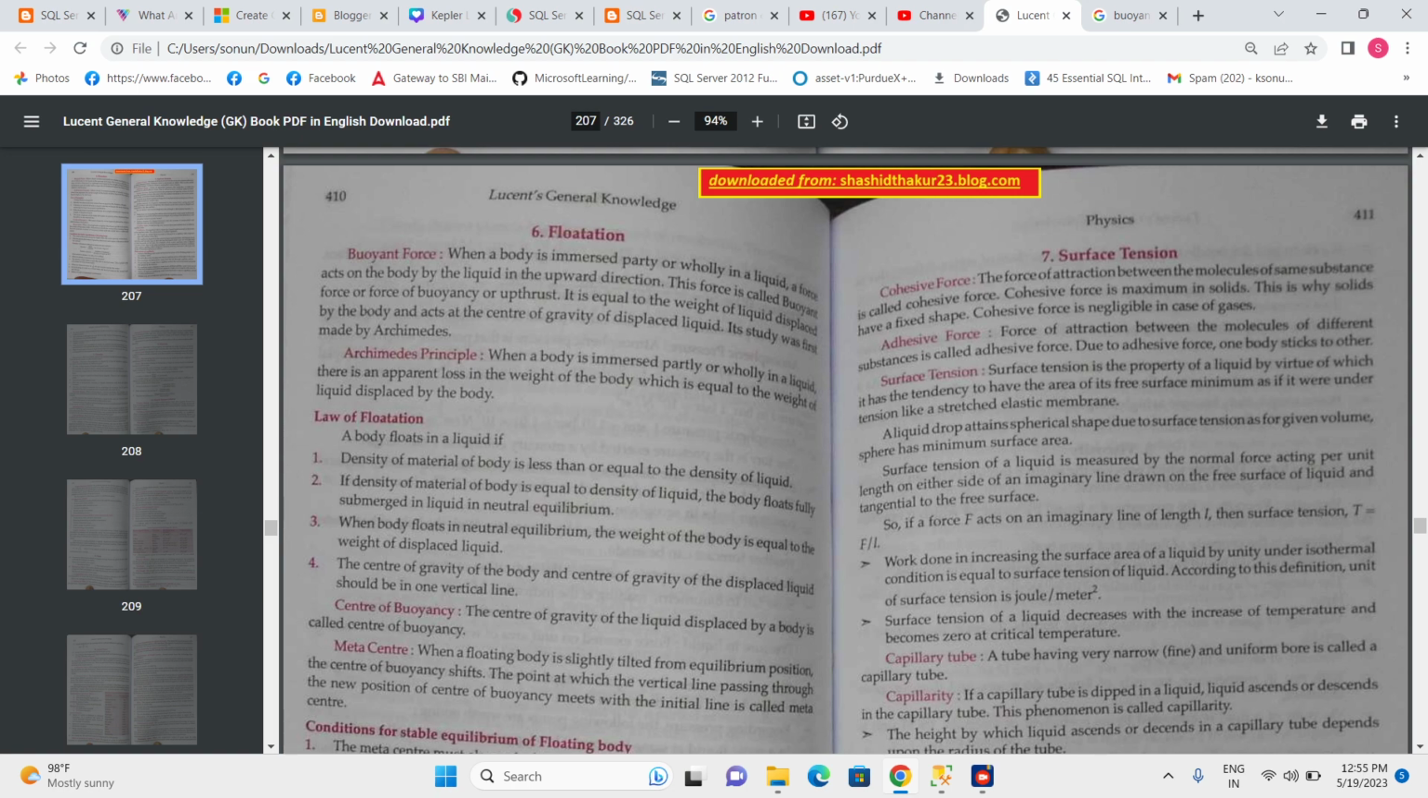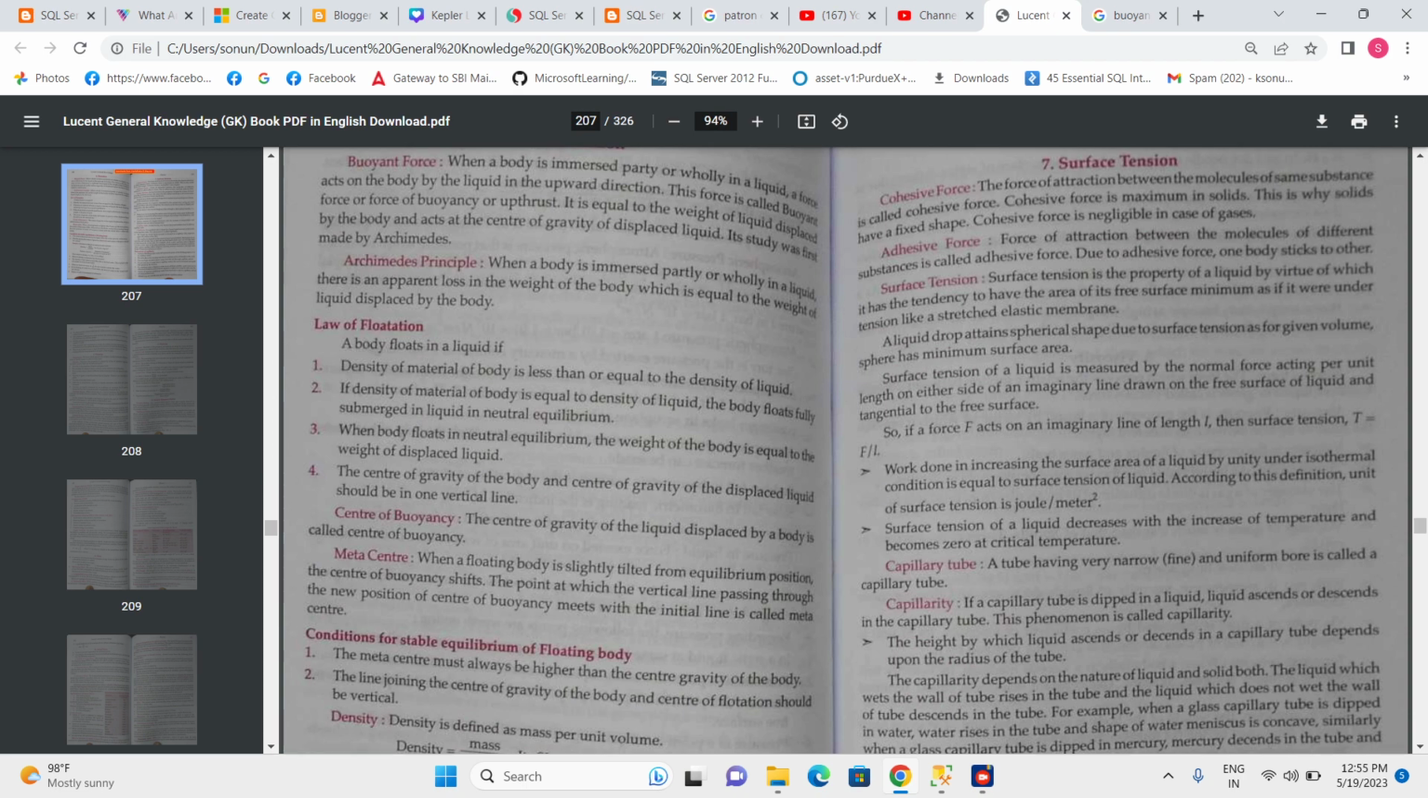Now let's see the law of flotation. This is very important. A body floats in a liquid if the density of the material of the body is less than or equal to the density of the liquid. This is one law. If the density of the material of the body is equal to the density of the liquid, the body floats fully submerged in the liquid in neutral equilibrium. This is another law.